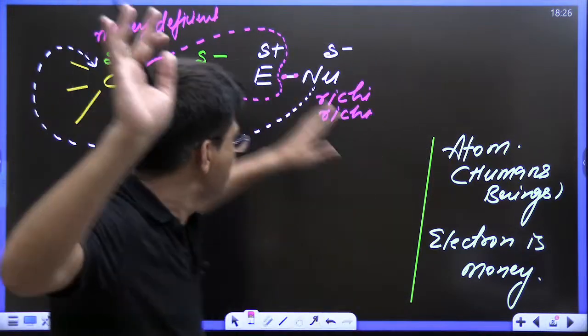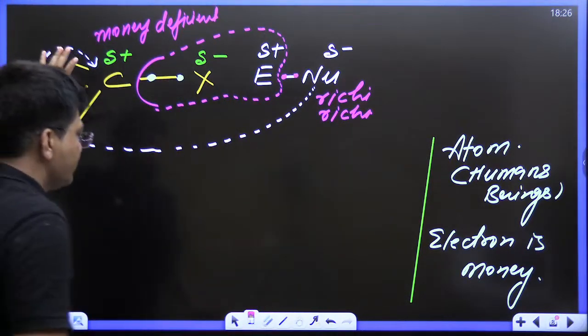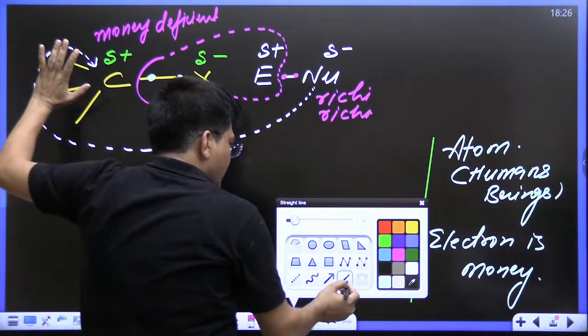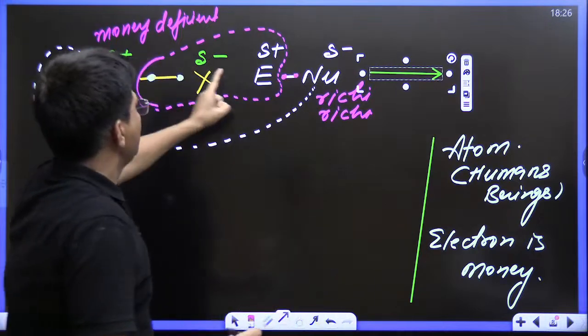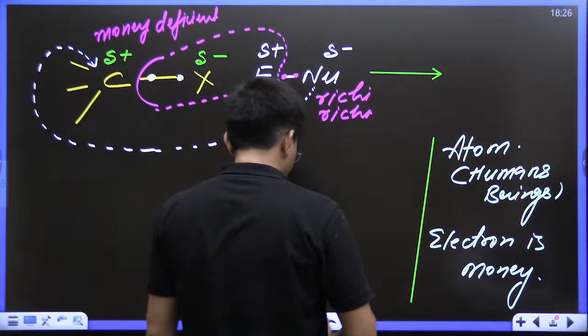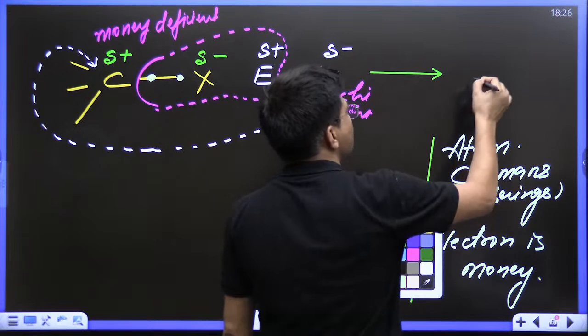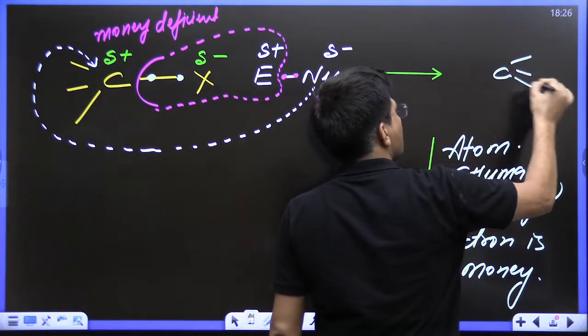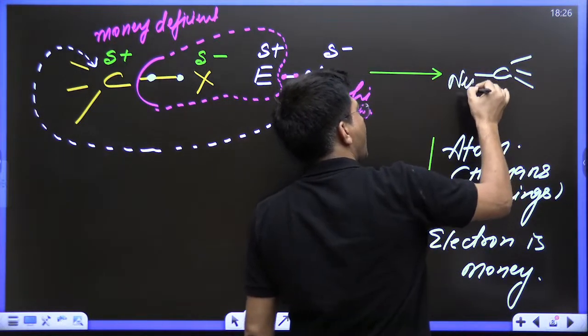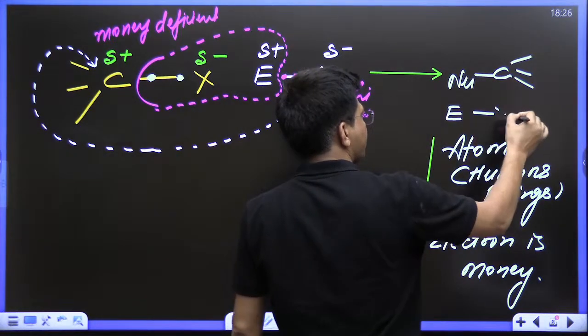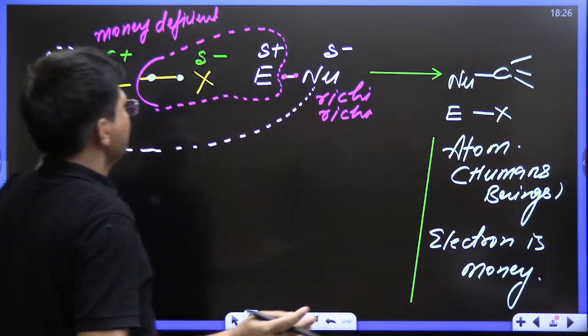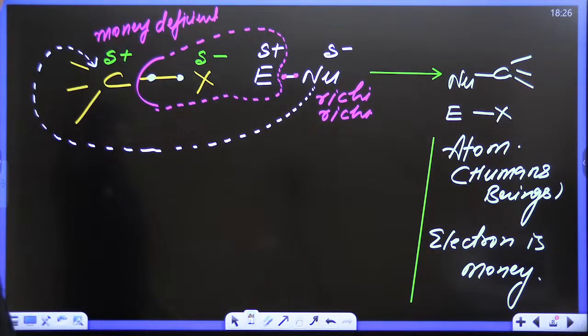Oh Akansha, everyone, now see. They have decided to leave. Now see, this carbon will be of Nu. It will now be known as Kanu. And this E will be of X. In this way, this marriage has taken place.